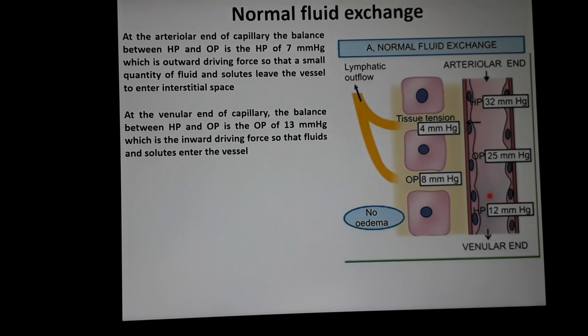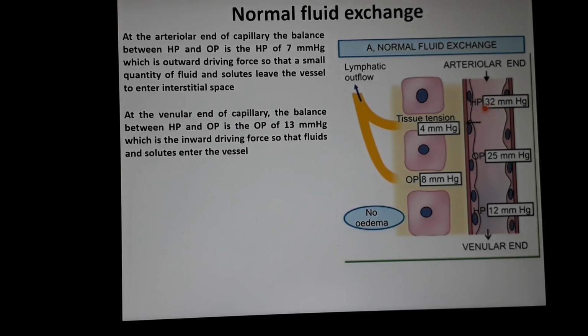Here at the venular end, the effective pressure is the osmotic pressure of 13 millimeter of mercury, which is the inward driving force, so that the fluids and the waste products, which are the metabolic products of the cells, enter into the vessel and go to the heart and go to the lungs and are then purified, and all the things happen, you know all very well.